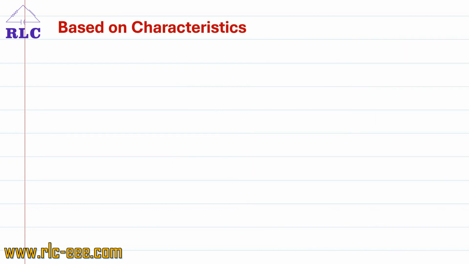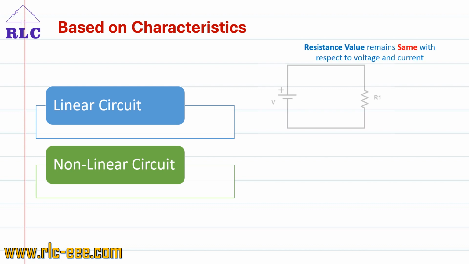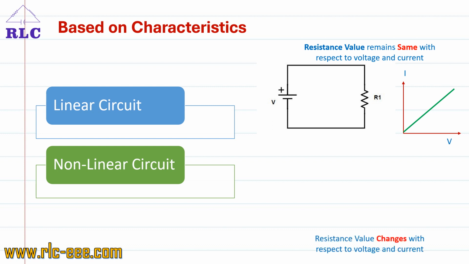Next is based on the characteristics, that is linear circuit and non-linear circuit. Linear circuits are those that do not change their values with respect to voltage or current. Example is a resistor circuit. Non-linear circuits are those which change their values with respect to voltage and current. That is a diode circuit.